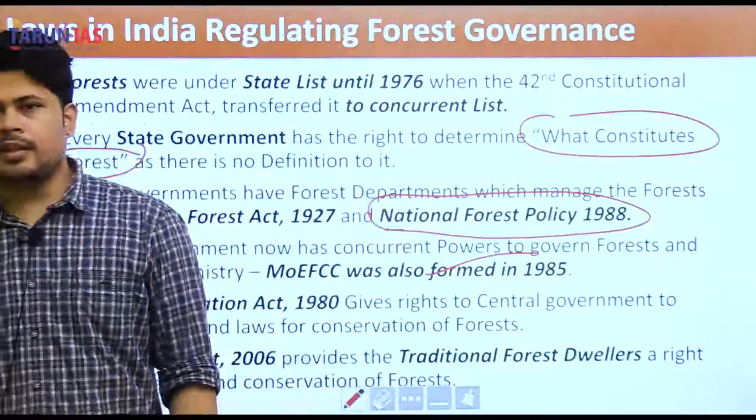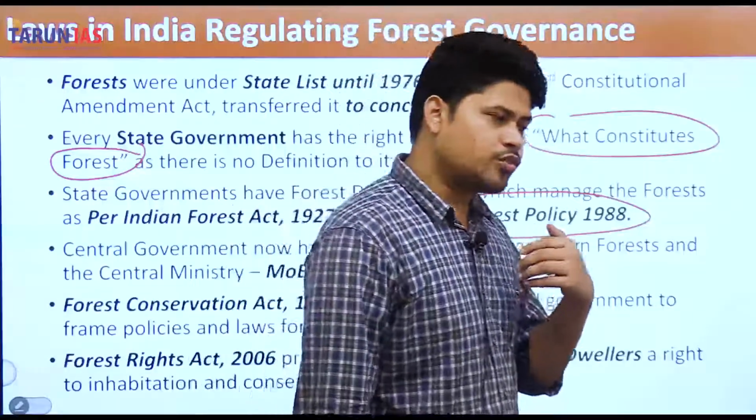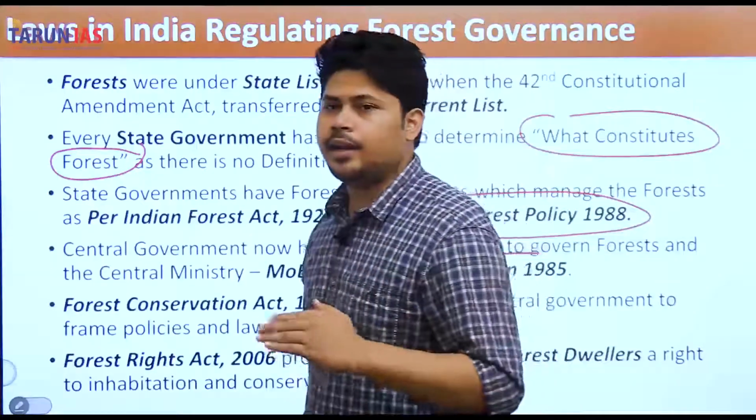Now, in 1976 what happened? Forests were brought under the concurrent list. Okay, then in 1980 what happened?